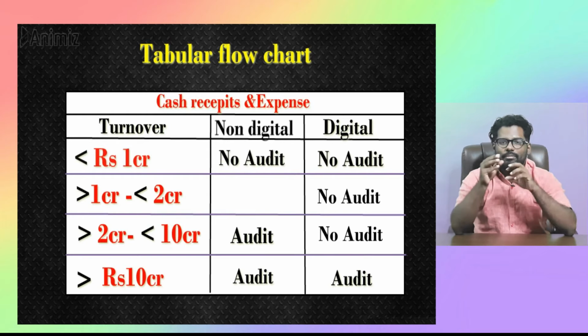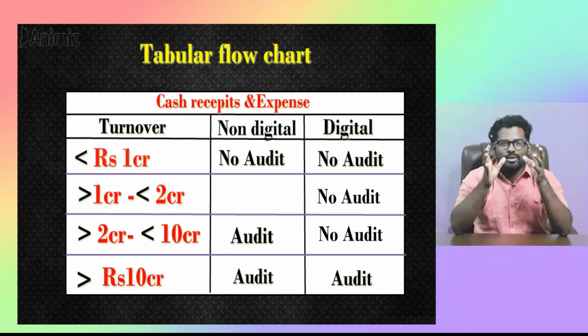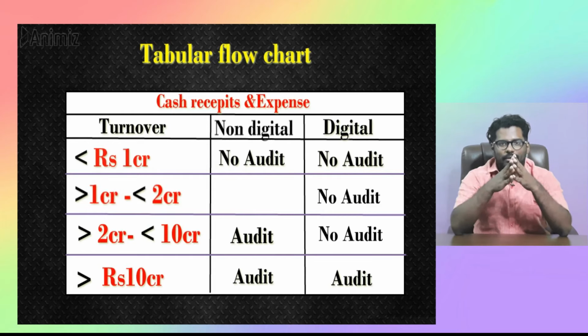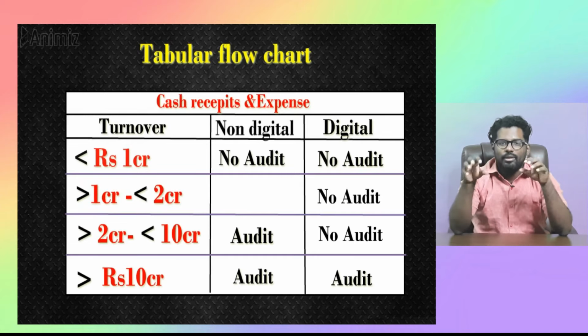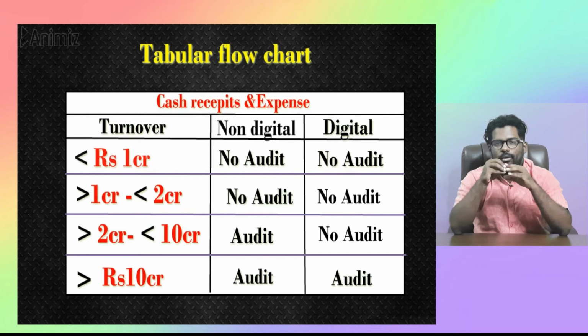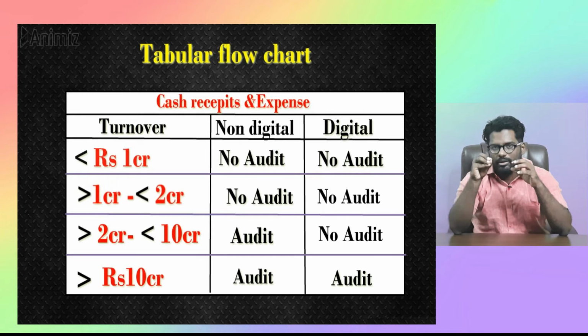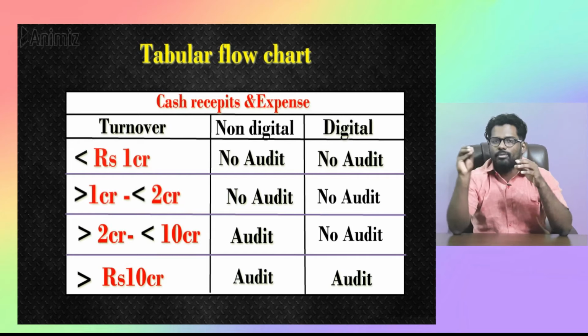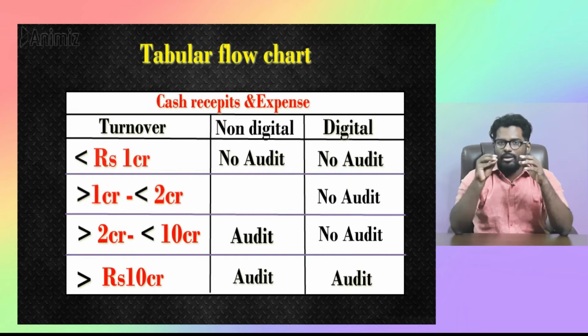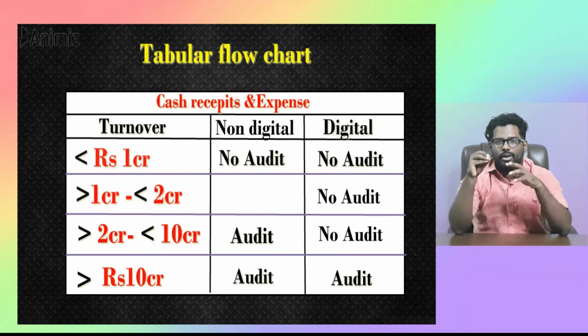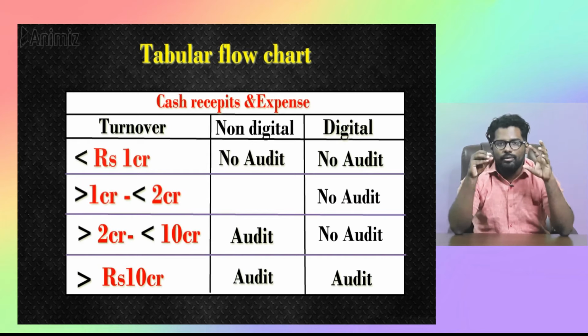Now there is an in-between segment of 1 crore to 2 crore. This segment is like a tax audit planning segment. If you ask me whether I will have to undergo tax audit, the answer is yes and no. When no: if you are opting for the 44AD presumptive section, if you are an eligible candidate, then you will get immunity against maintenance of books of accounts. When you don't even maintain books of accounts, there is no question of audit. So if you opt for 44AD, there is no audit. If you don't opt for 44AD and report through the normal route, then if you are between 1 crore and 2 crore, you will be under tax audit.